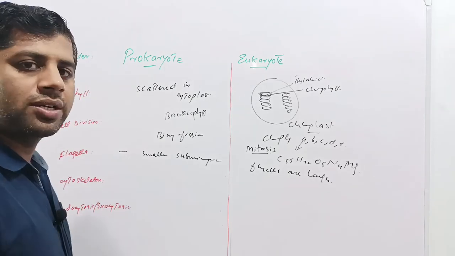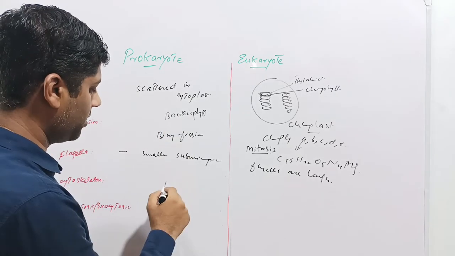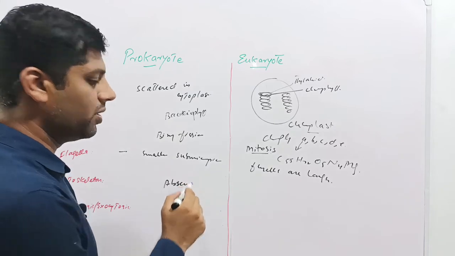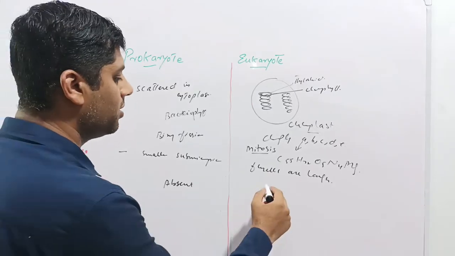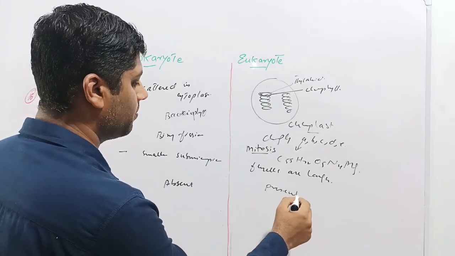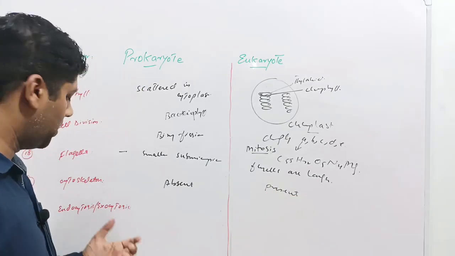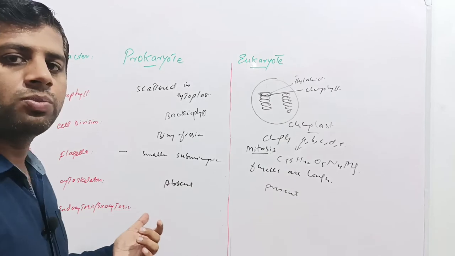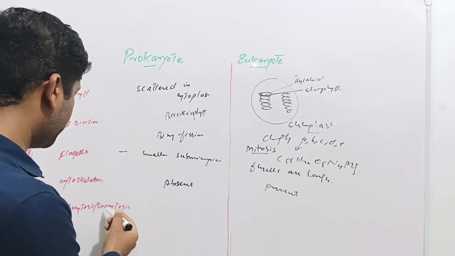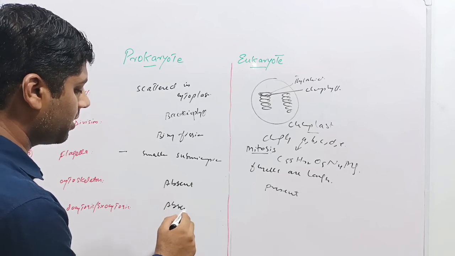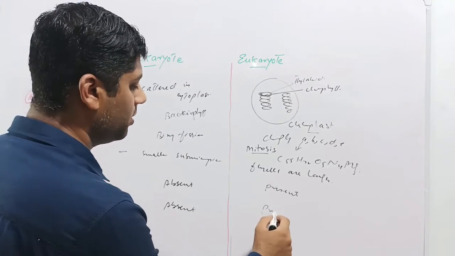Next is the cytoskeleton. Cytoskeleton is absent in case of prokaryotes, while in eukaryotes, because of larger cell size and lots of contents in the cell, it is present. Also, endocytosis and exocytosis, through both these processes, cell transportation occurs. Endocytosis and exocytosis are absent in prokaryotes or bacteria, and present in the eukaryotes.